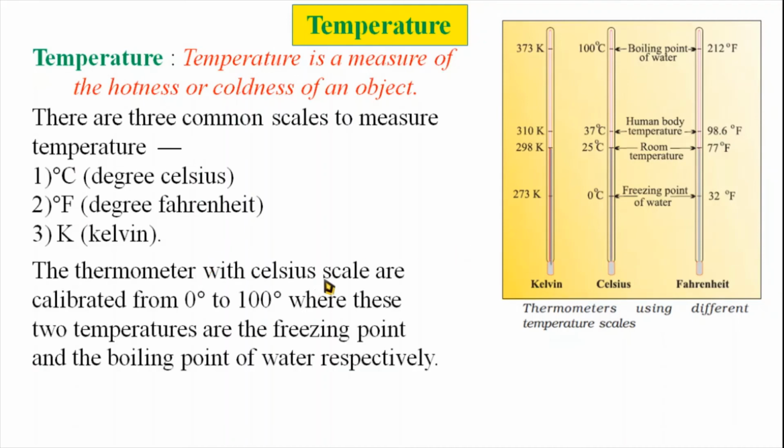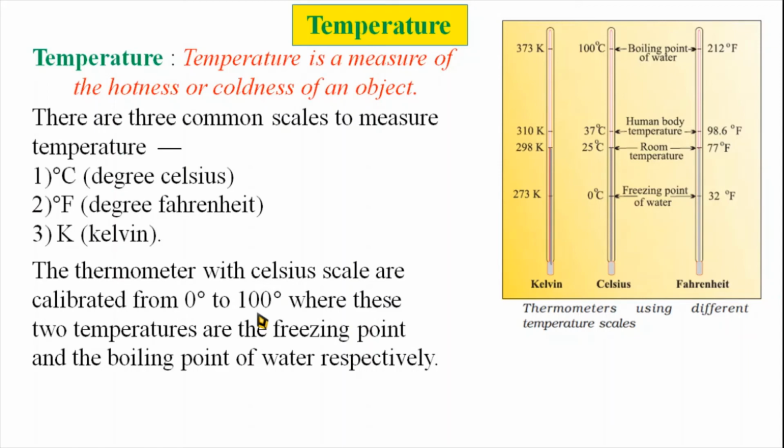The thermometer with the Celsius scale is calibrated from 0 degree Celsius to 100 degree Celsius. Calibrated means that on the thermometer which denotes the temperature in degree Celsius, having marking from 0 degree Celsius to 100 degree Celsius, this is to be calibrated.